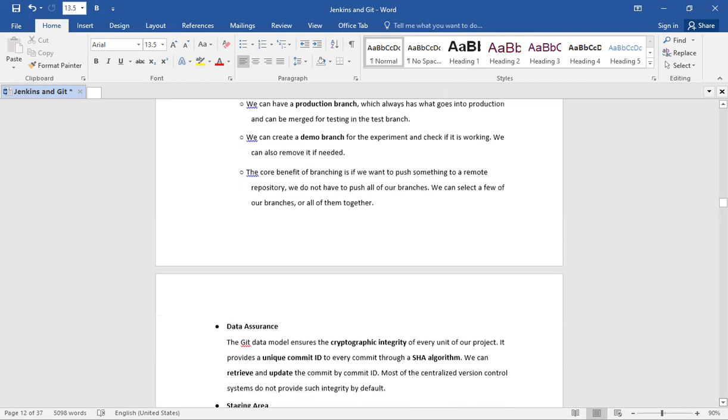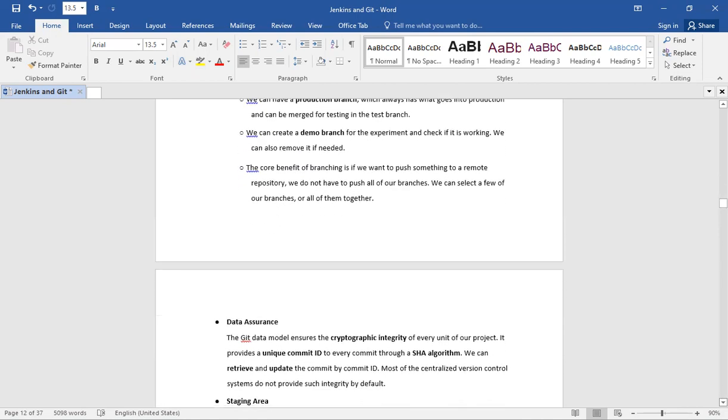The core benefit of branching is that if we want to push something to a remote repository, we do not have to push all of our branches. We can select a few of our branches or all of them together.